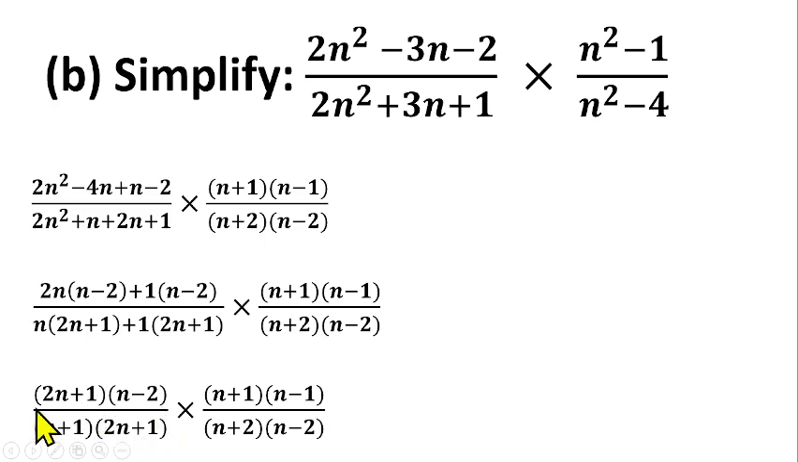2n plus 1 will take care of 2n plus 1 here. Likewise, n minus 2 will take care of n minus 2 here. N plus 1 will take care of n plus 1 here. So we can see that we only have n minus 1, then n plus 2 left. So that means you are left with n minus 1 over n plus 2, which is the answer for this question number 12b.